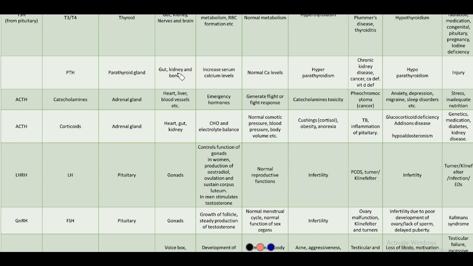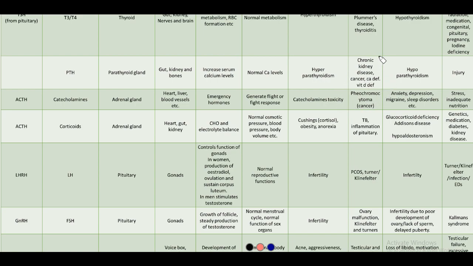In kidney, it only helps in retaining that calcium. But bones are the reservoir of calcium. So excess parathyroid hormone takes excess calcium from bones and it increases calcium levels. So what that does is it causes weak bones. It causes kidney stones because of excess calcium.